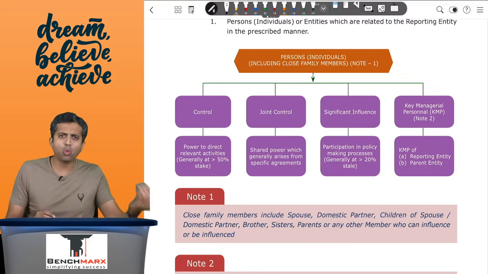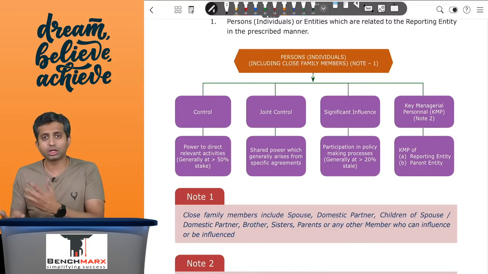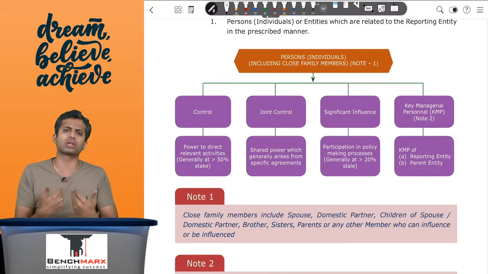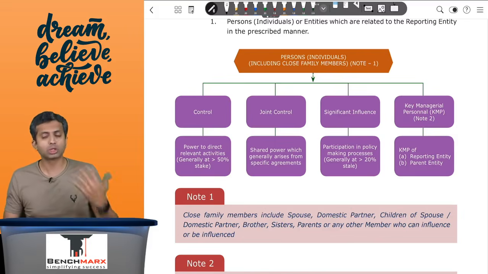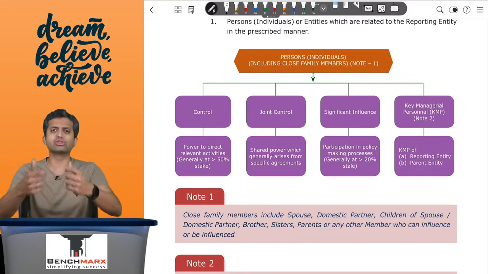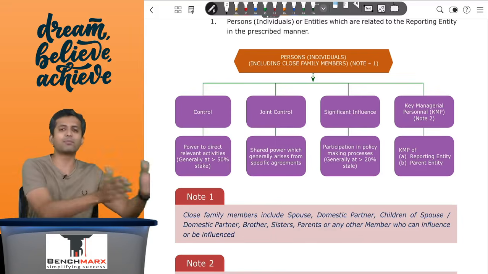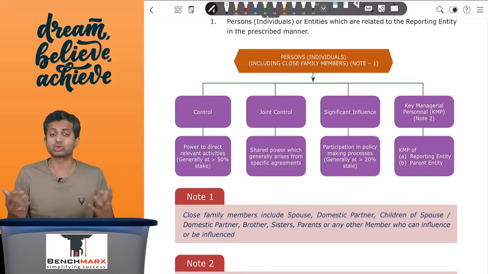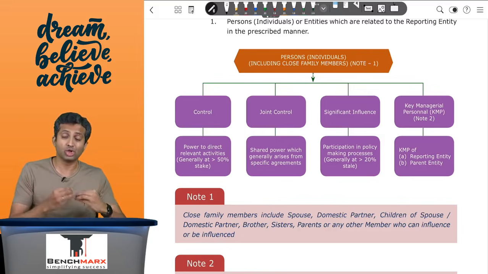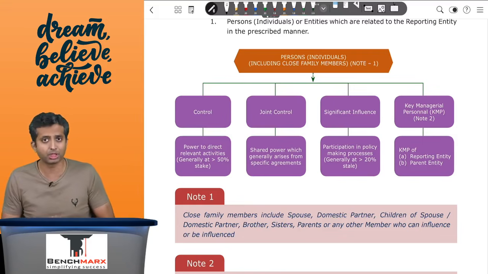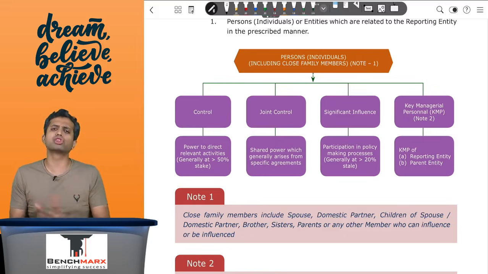Now, what will be the close family members? When you look at individuals, sometimes they do not do transactions directly, they do it through their families. So close family members can include the spouse, the parents, the children of the entity, brothers and sisters, all of them are covered. However, an additional layer is the domestic partner, like the live-in partner. Remember, it's an international standard, so they consider the domestic partner and the spouse to be similar. So your close family members include the spouse or even the domestic partner, and children from the spouse or even children from the domestic partner. So these are individual relationships with the company.